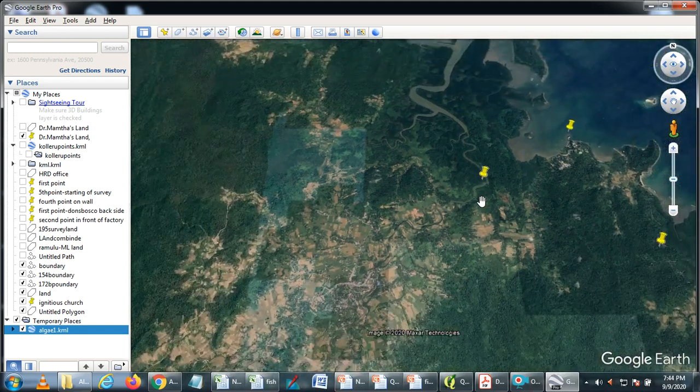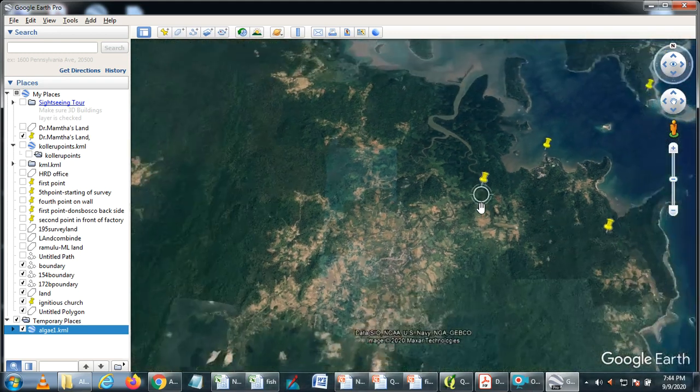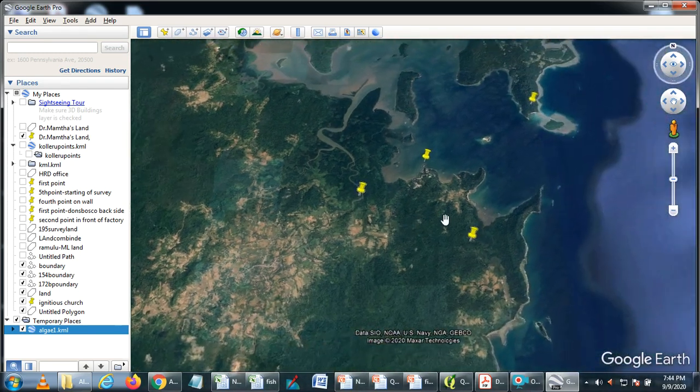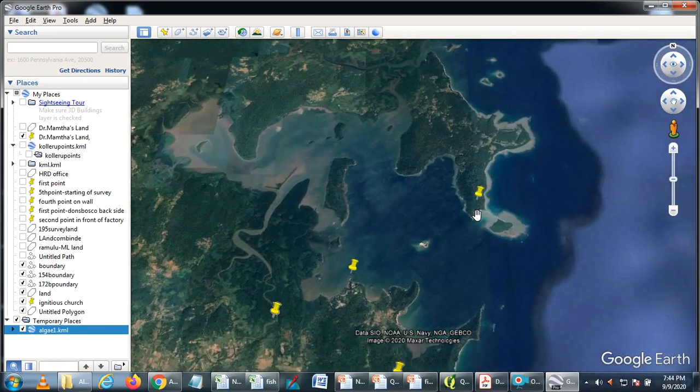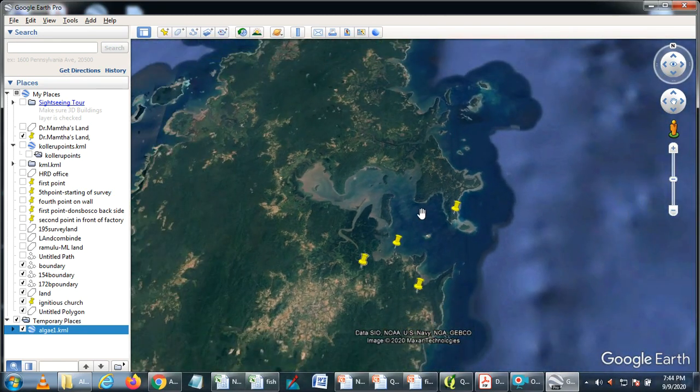So the purpose of using this spatial file is to show the location of those algae in different parts of the island.